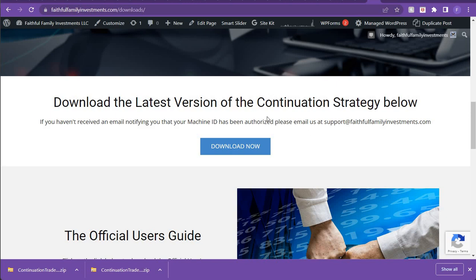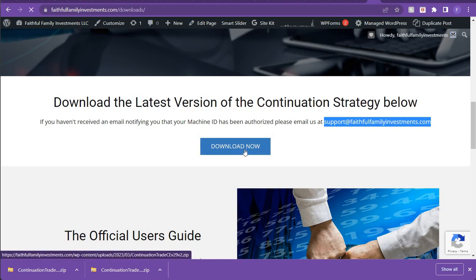If you haven't sent us your machine ID, please email that to support@faithfulfamilyinvestments.com. We'll click on download now.